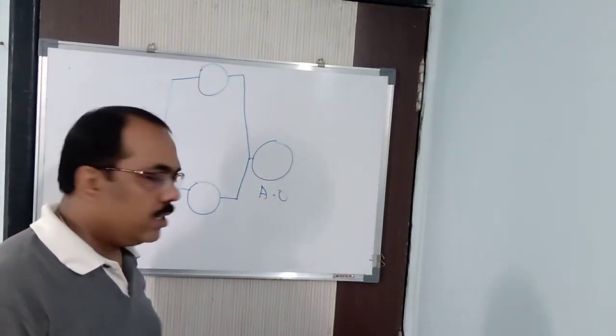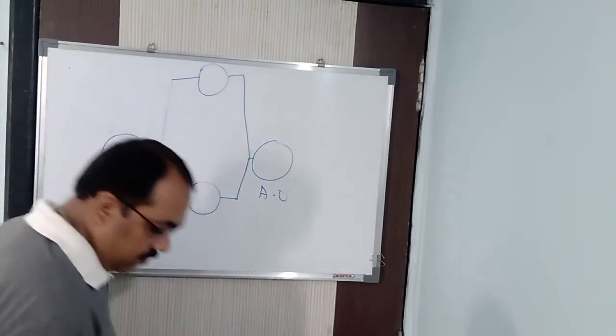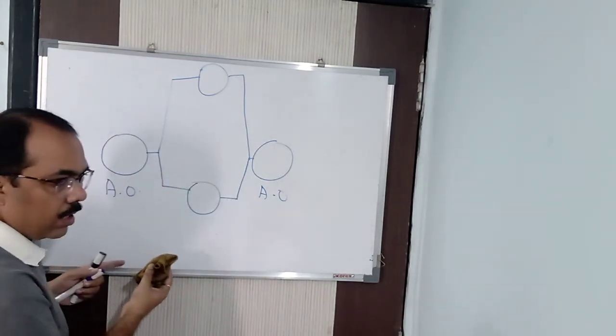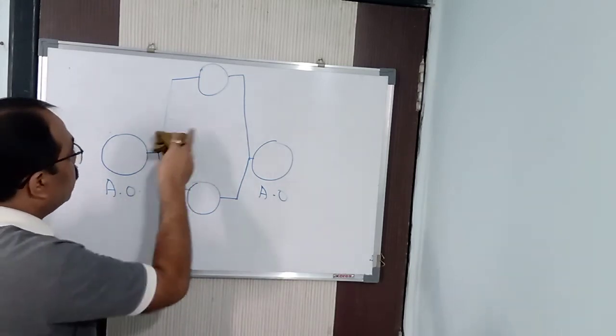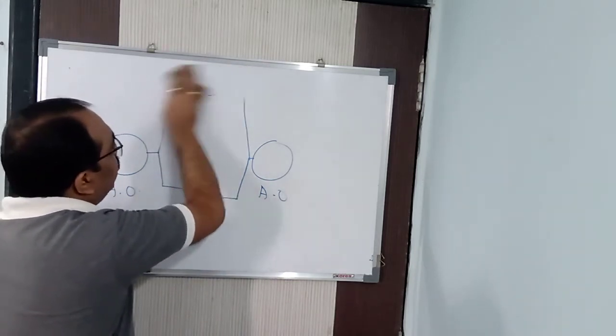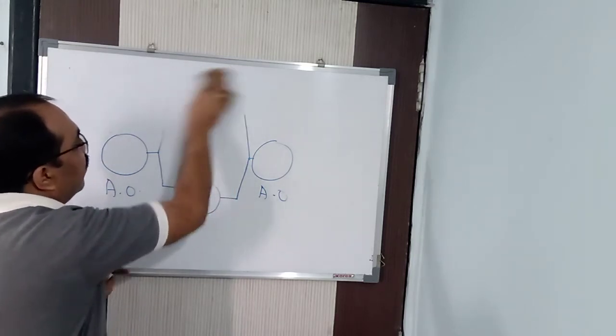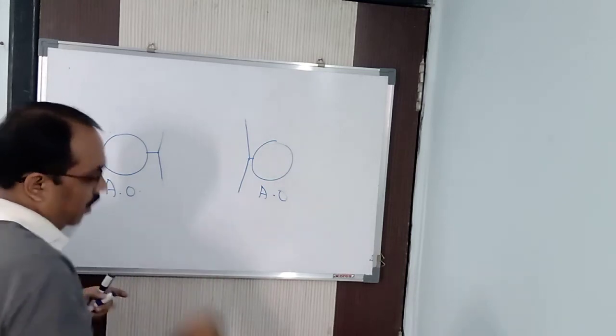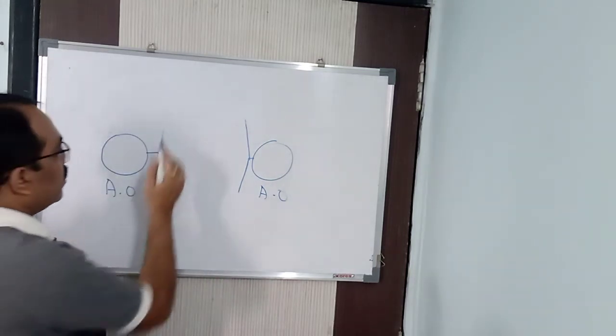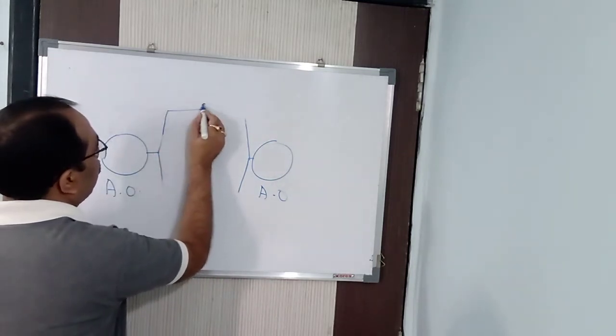In certain books you can find it drawn in this way, or in this way also. Ultimately, I mean to say that the difference in the energy is not the same. In some books it is written in this way also.